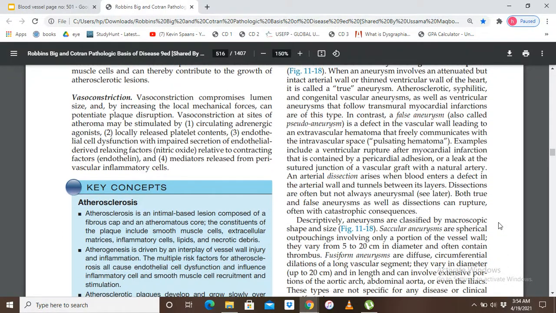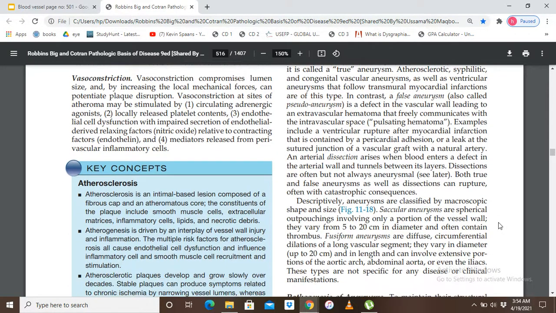Now, moving forward, descriptively, aneurysms are classified by macroscopic shape and size. Figure 11.18 is explaining this, a saccular aneurysm and a fusiform aneurysm. There are two types of true aneurysm, one is saccular aneurysm, one is fusiform aneurysm. What is saccular aneurysm? Saccular aneurysms are spherical outpouchings involving only a portion of the vessel wall. They vary from 5 to 20 centimeters in diameter and often contain thrombus. So let me show you the diagram.